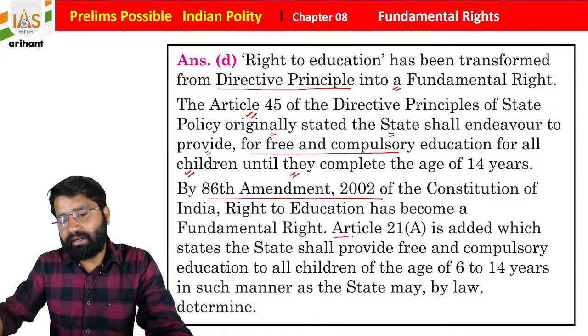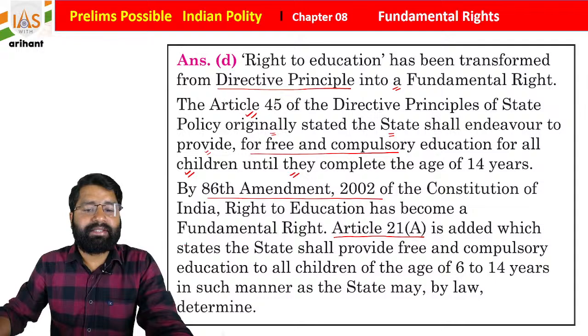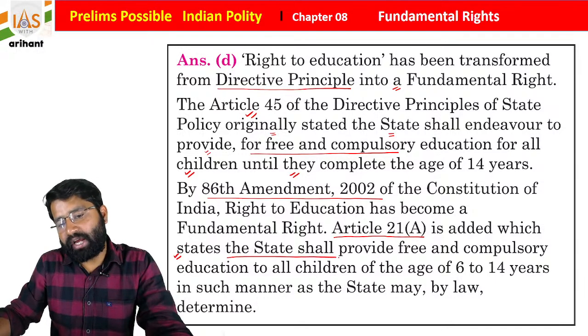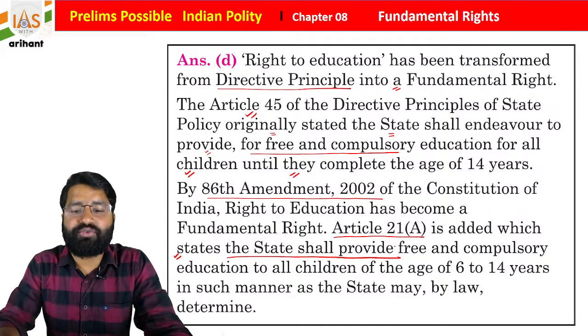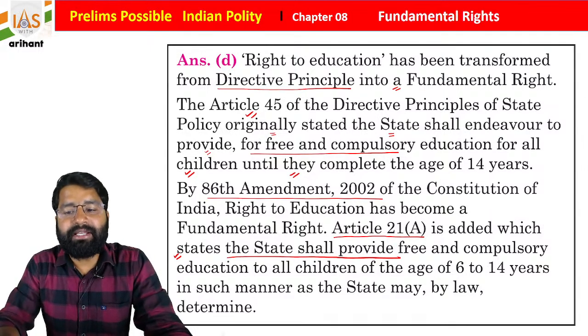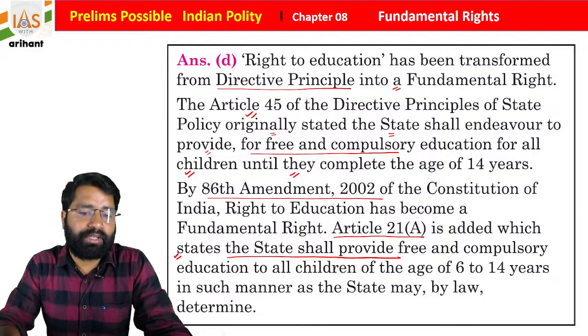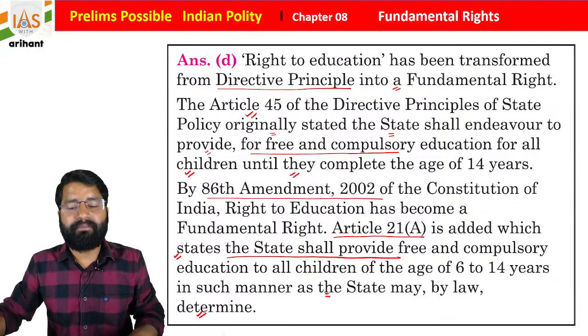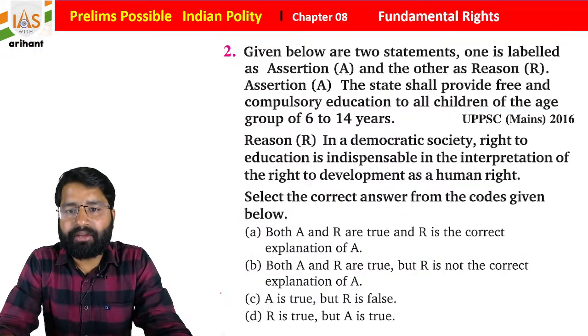Article 21 Clause A is added, which states that the state shall provide free and compulsory education to all children of the age of 6 to 14 years in such manner as the state may by law determine. Okay, I hope you are getting it.